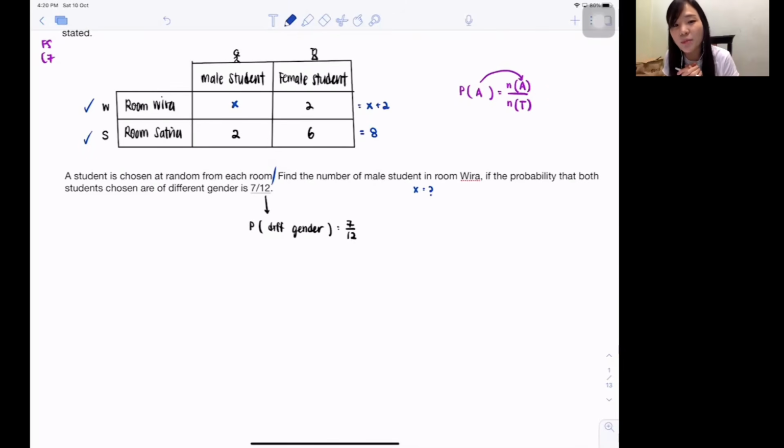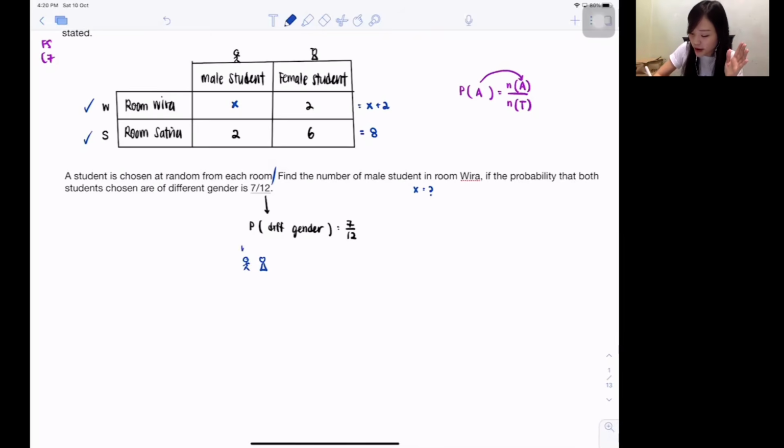So now they say the probability of different gender is 7/12. Different gender, you don't know if it's boy or girl, right? Then you must list out all the possibilities. Whenever it's probability, this kind of chapter, you must try to list out. If not, you might miss it. So they say different gender, that means 1 boy, 1 girl, correct? But for one boy, one girl, you have two different situations. You know why? Because you have room Vira and room Satya.